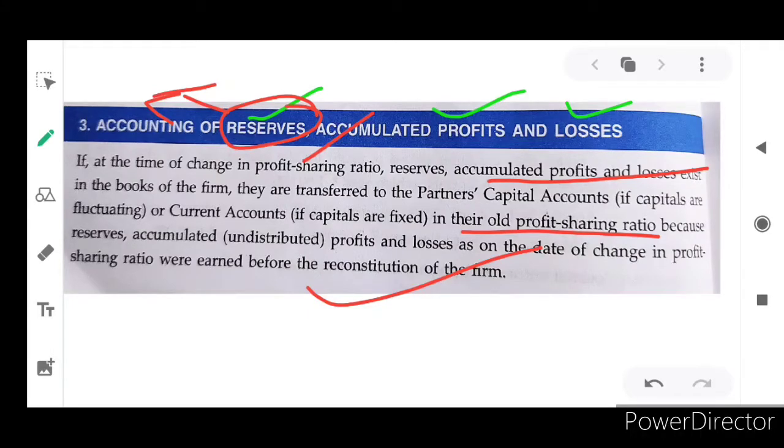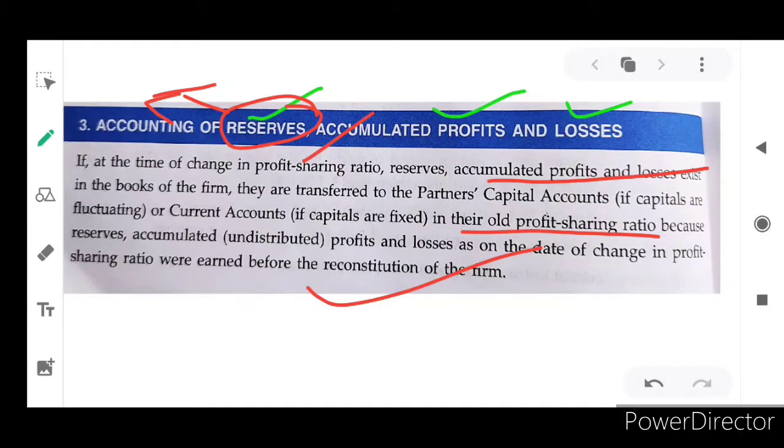At that time, they will distribute that undistributed profit or accumulated profit or reserves or any provisions, whatever it is, to the partners' capital account. It will be transferred to the partners' capital account. But they will use only the old profit sharing ratio. Why are they using the old profit sharing ratio? Because the existing partners earned it and worked for the organization before the new profit sharing ratio was calculated.